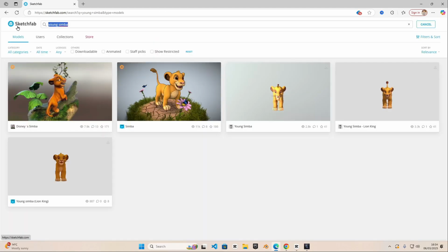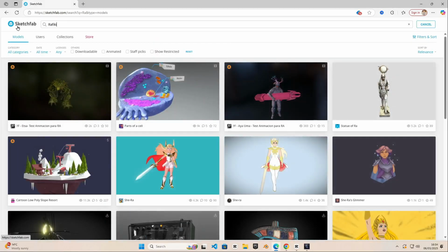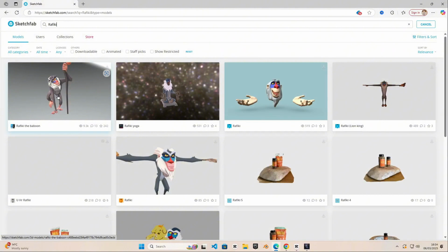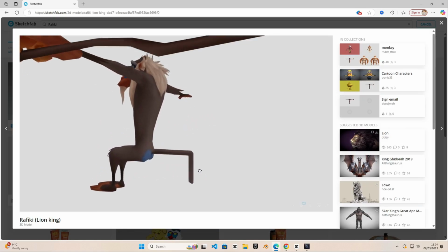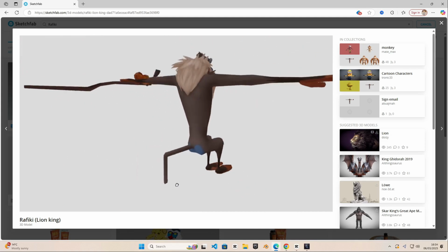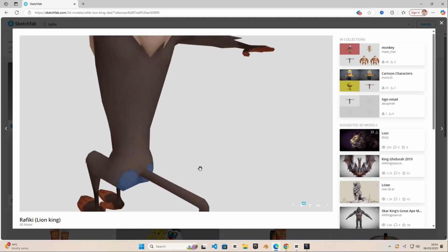Then I went on to Rafiki. And when I searched Rafiki, there were lots of models. But I wanted to find the T-pose model, because the best one over there was not T-pose. I chose this model for Rafiki. I can see that the tail is kind of bent, but I'll fix that later. But I'll leave all the links in the description for my 2 models.